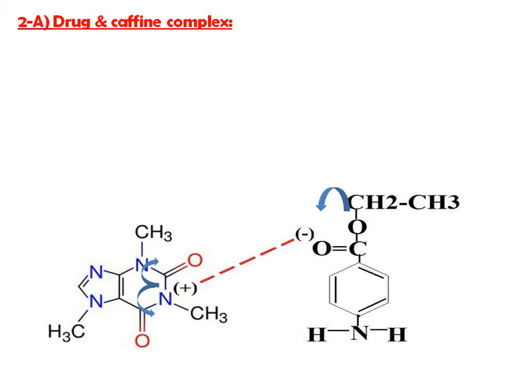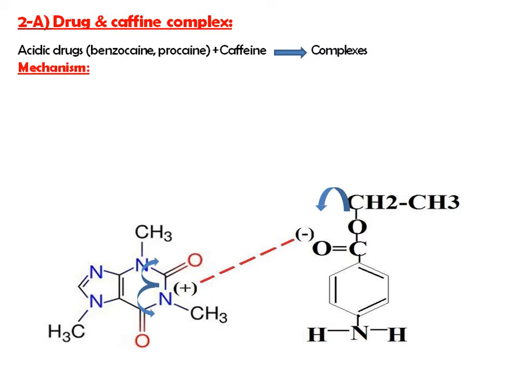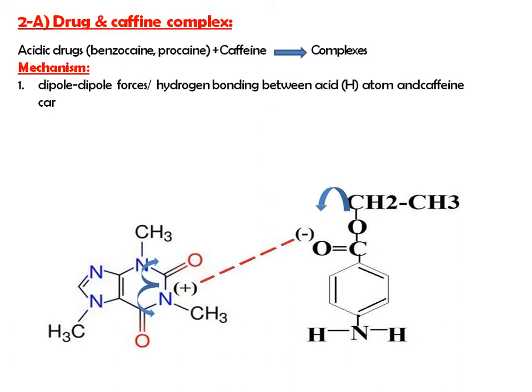Then drug caffeine complex, the first class of this organic molecular complex. Now, acidic drugs like benzocaine and procaine form a complex with caffeine. Then, how is this complex formed? Because of dipole forces and hydrogen bonding between the acidic hydrogen atom and the caffeine carbonyl group.